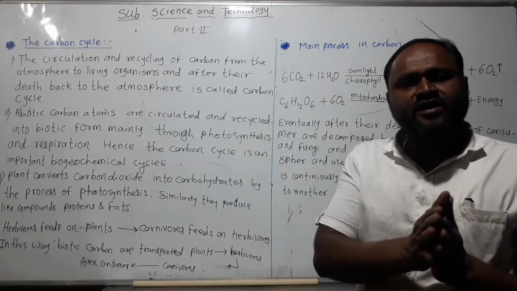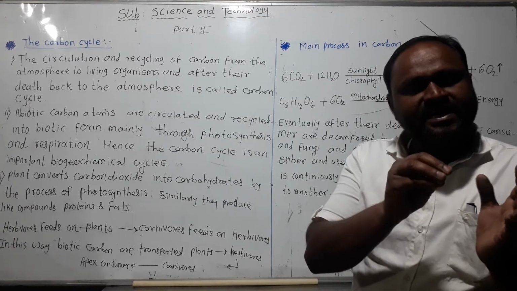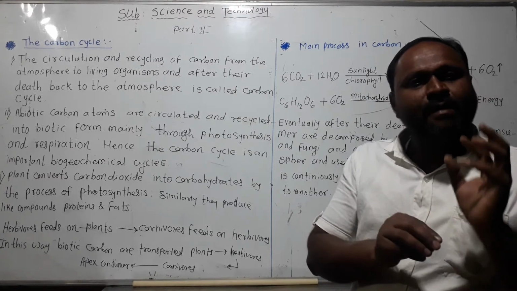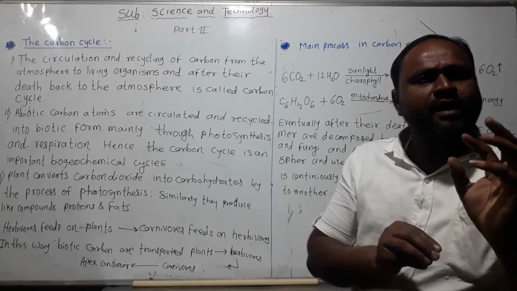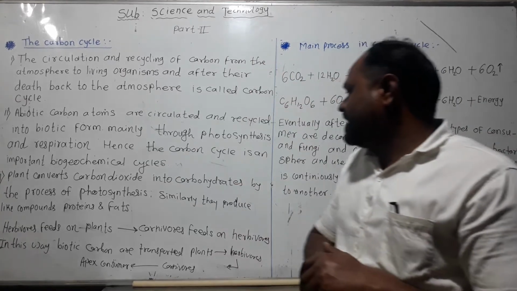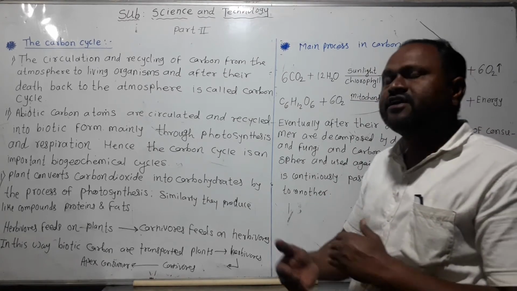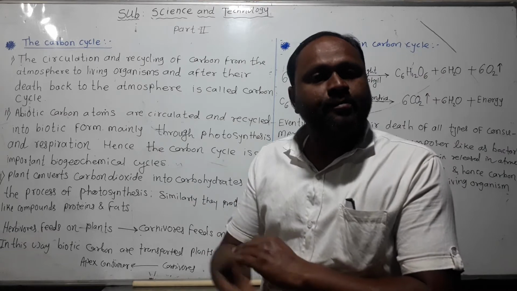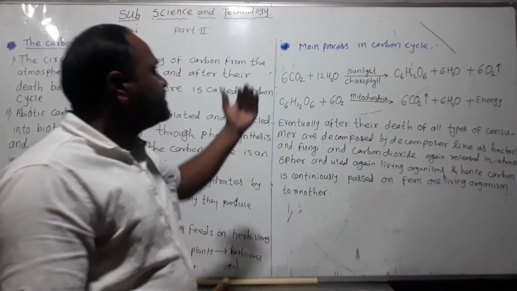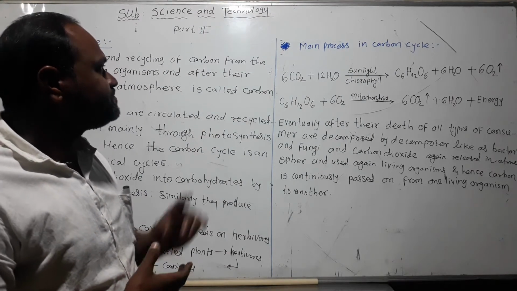What is meant by biotic carbon? It is the food material prepared by plants through photosynthesis, the carbohydrate prepared by plants, and so it is called the biotic factor. In this way biotic carbon is transported from plants to herbivores, herbivores to carnivores, and carnivores to apex consumers. So in the carbon cycle, two main reactions are there.